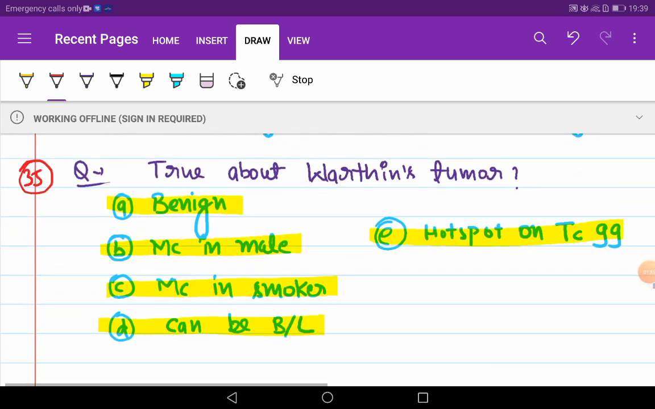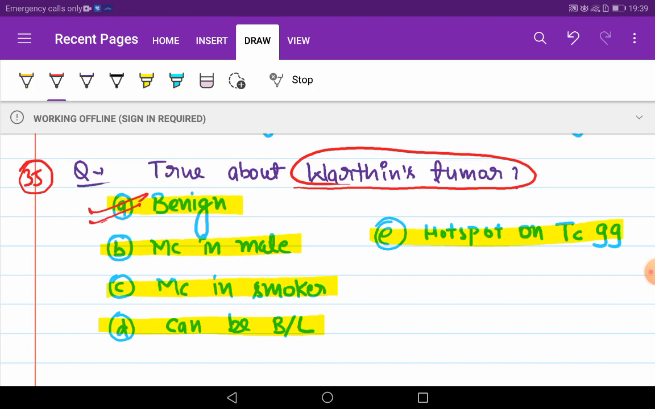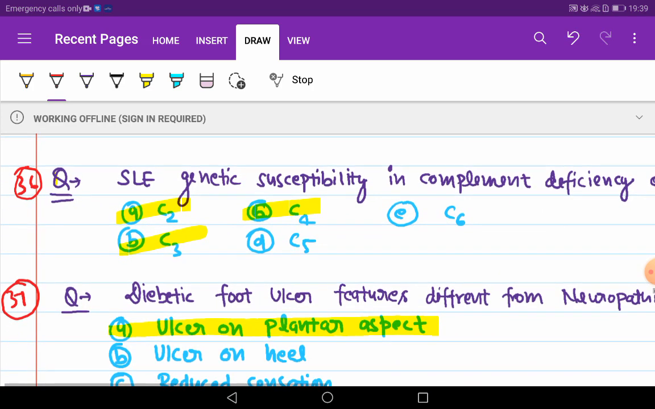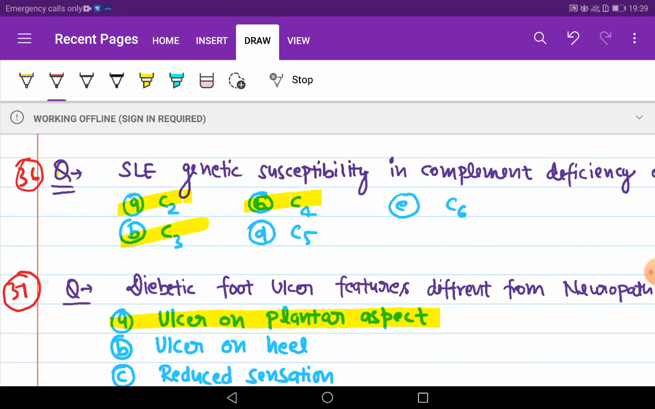Our next question. True about Warthin's tumor. This is benign, most common in male, most common in smoker. It may be bilateral and a hot spot on technetium 99. SLE, genetic susceptibility in complement deficiency. Answer is C2, C3, C4.